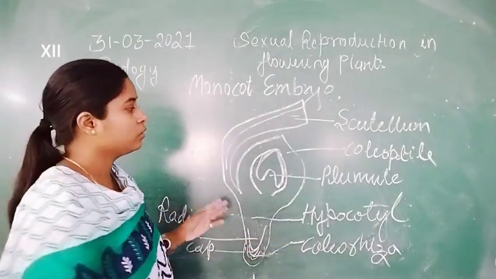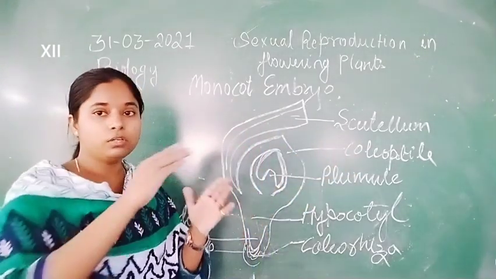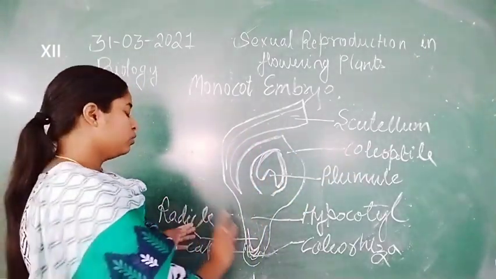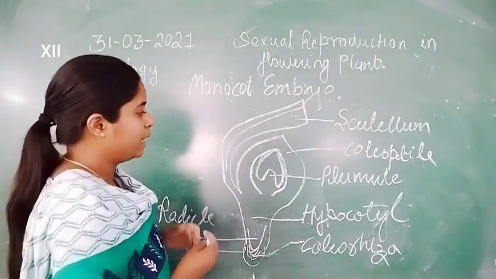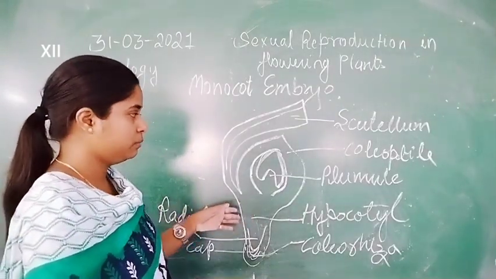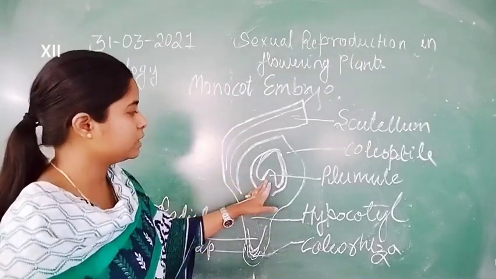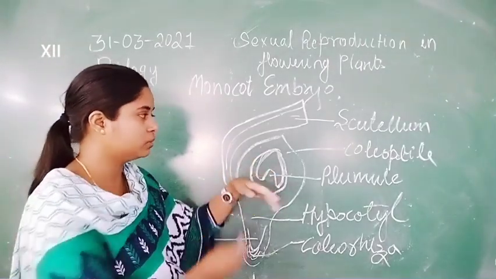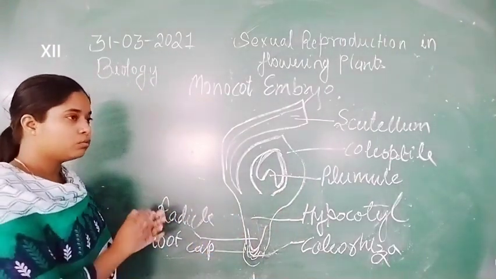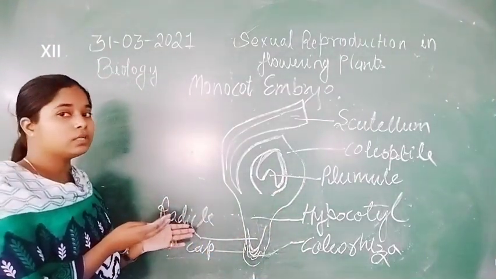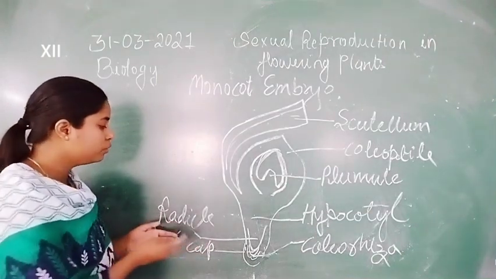That means the coleoptile is the covering of the plumule, and the coleorhiza is the covering of the root or radicle. So whenever the plumule develops, it protrudes from the coleoptile, and the radicle also undergoes development and formation of the root.